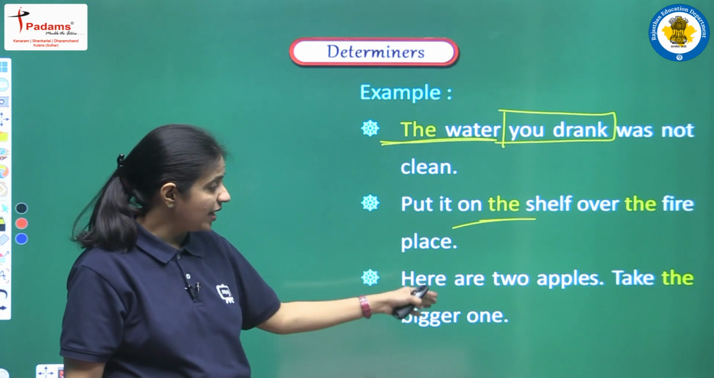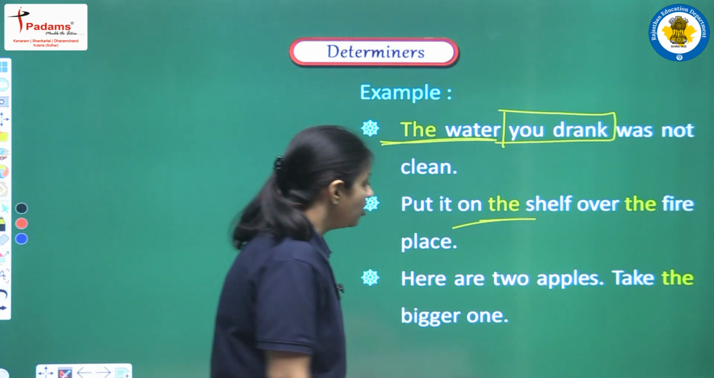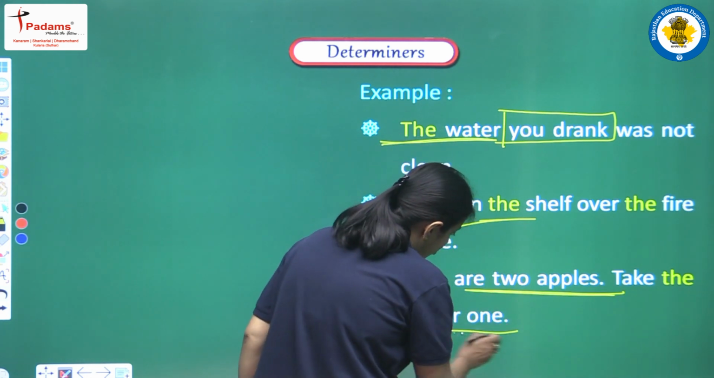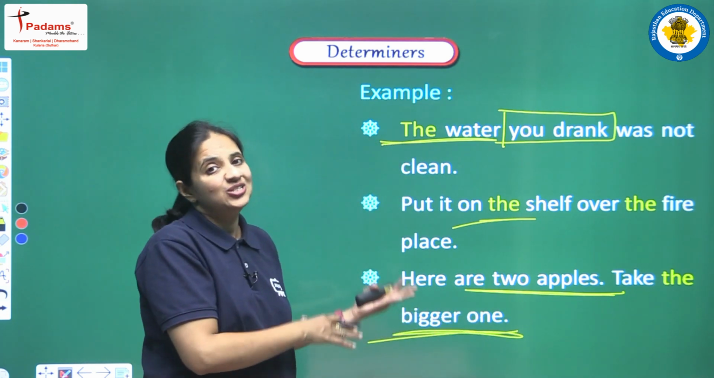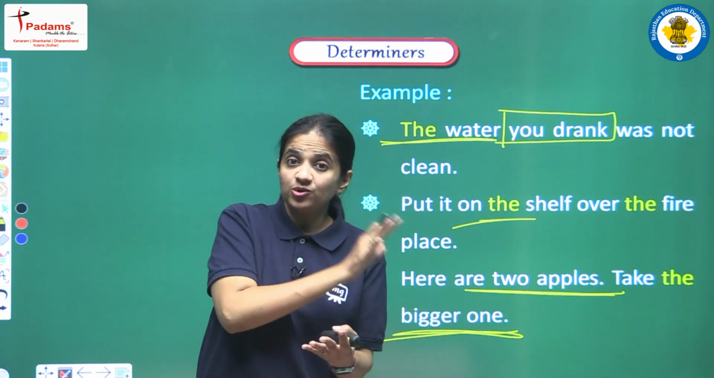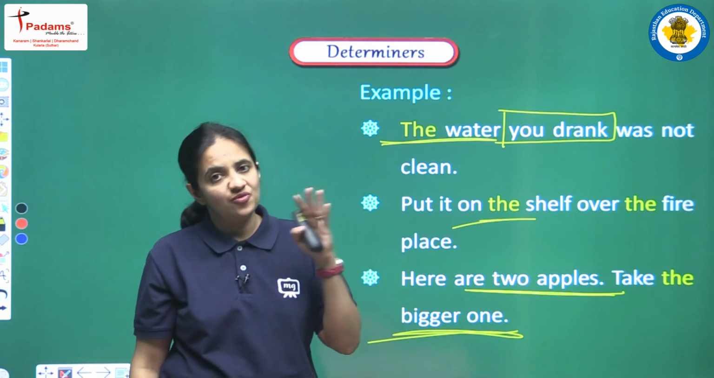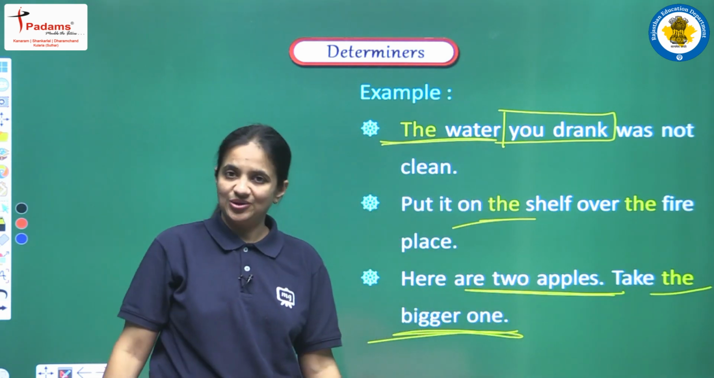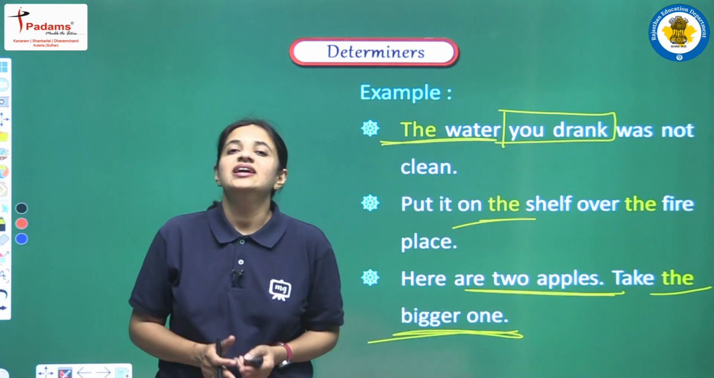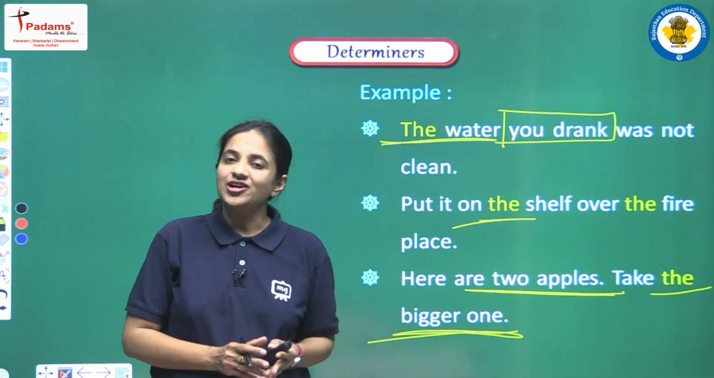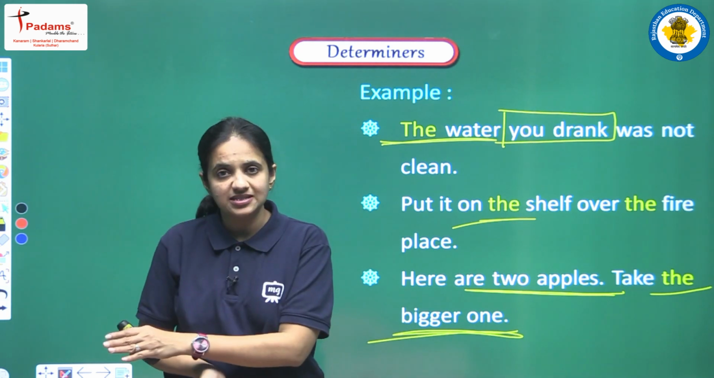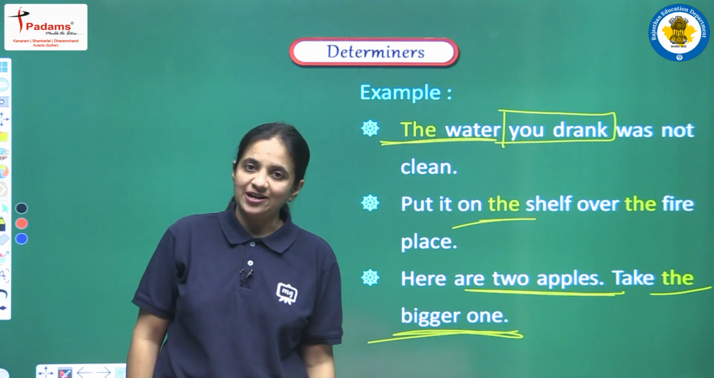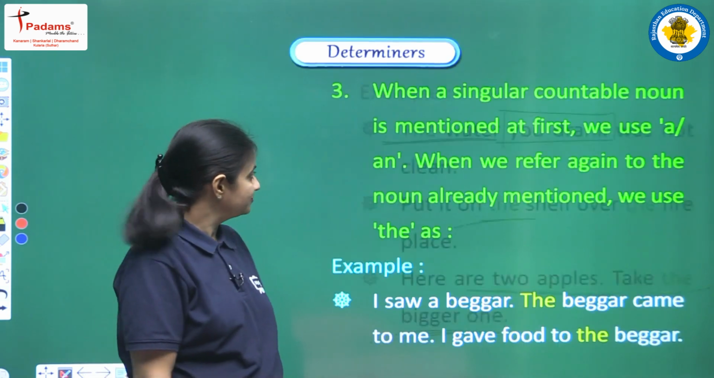Next is: Here are two apples, take the bigger one. Now we are saying that we are having two apples, but we are talking about the one that is bigger. So this is the reason we are talking about that particular apple that is bigger in size. When we are talking about one particular thing, this is the reason we are having the article. Okay, so this is very clear now that we can use the article the whenever we are talking about some particular thing or person, and we want to specify that person or thing. For that purpose we can use the article.